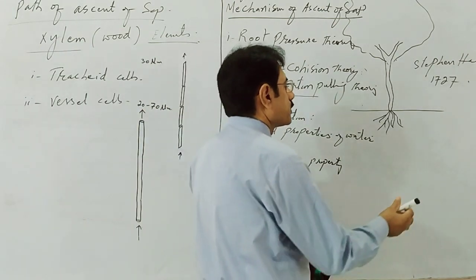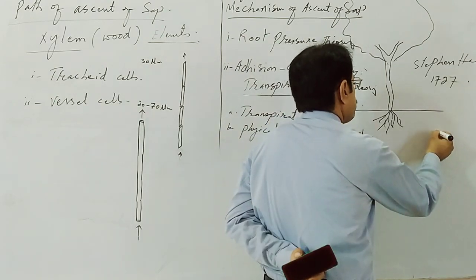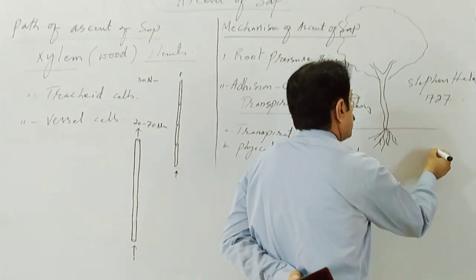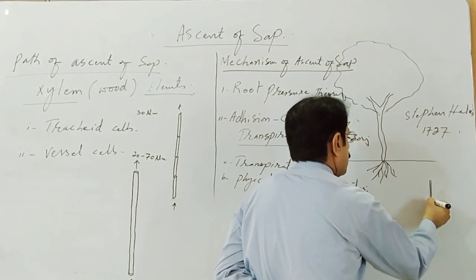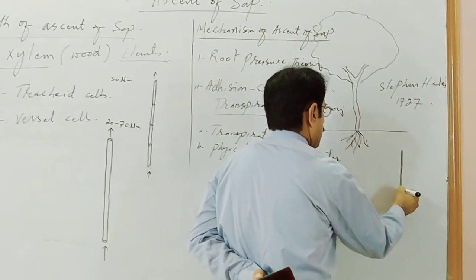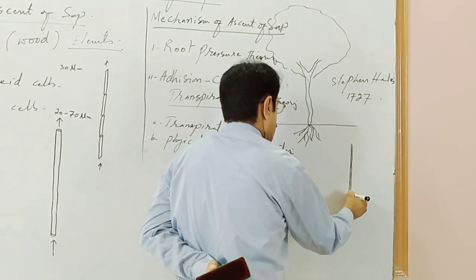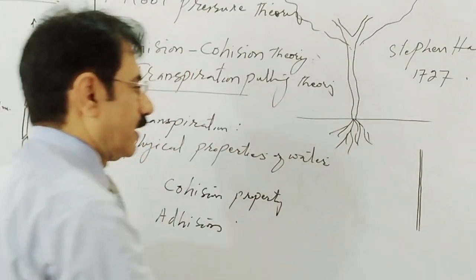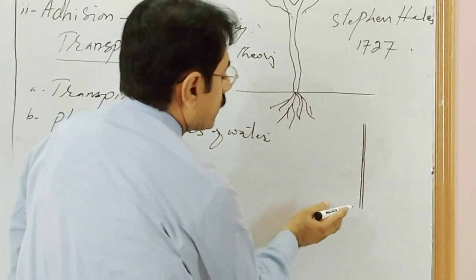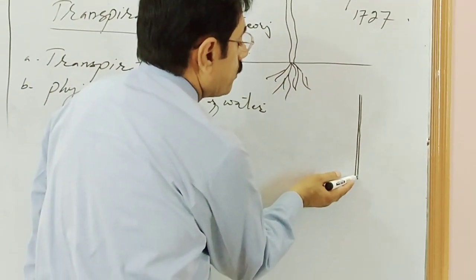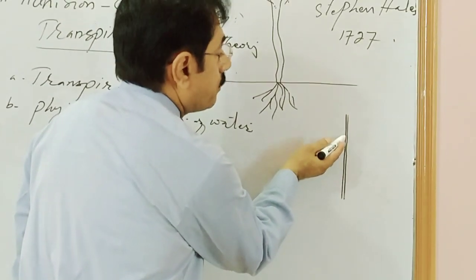When the water moves from soil through the microscopic capillary system, either the vessel elements or the tracheary elements, the water molecules form a continuous column.